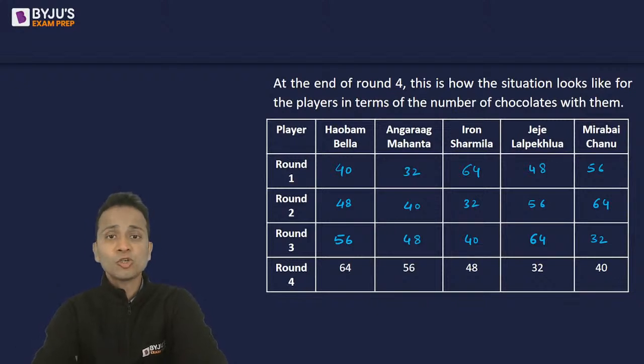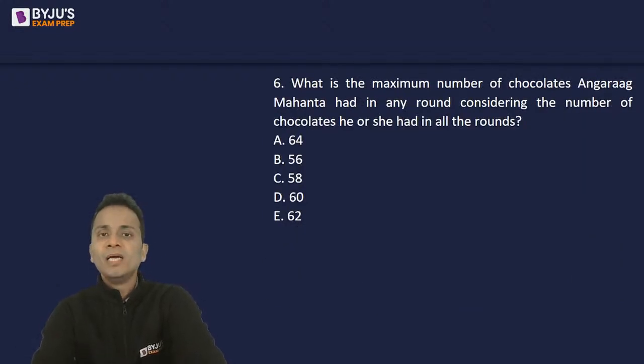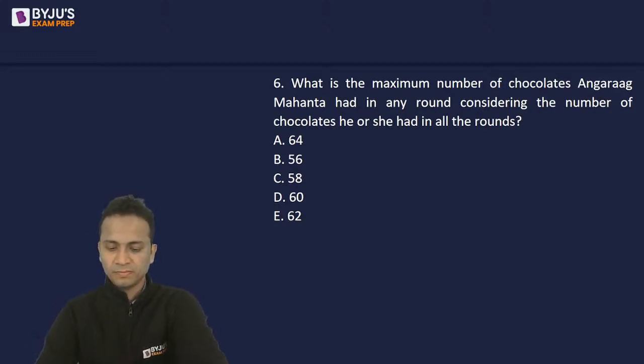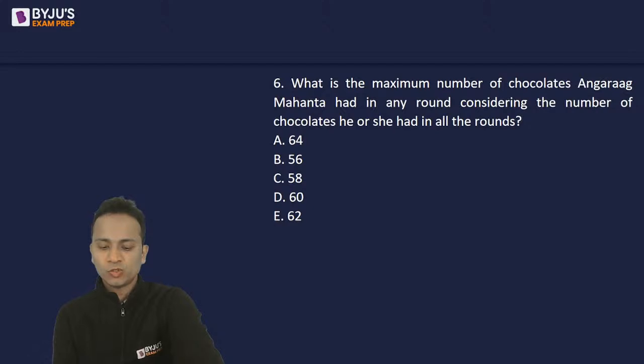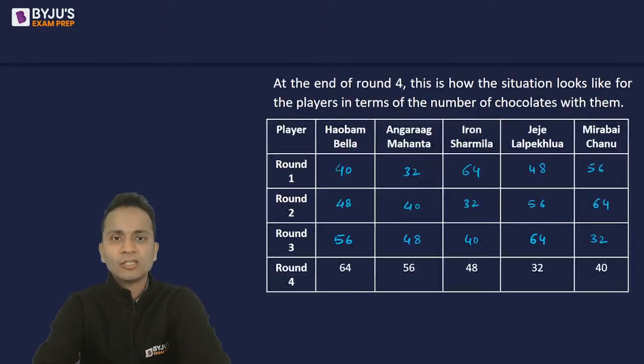Okay, so question number one, based on this set, all of you focus on the question. What is the maximum number of chocolates Mahanta had in any round considering the number of chocolates he or she had in all the rounds? Maximum number of chocolates with Mahanta. I'll go back to the table.